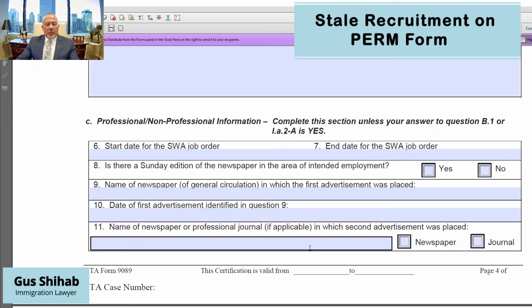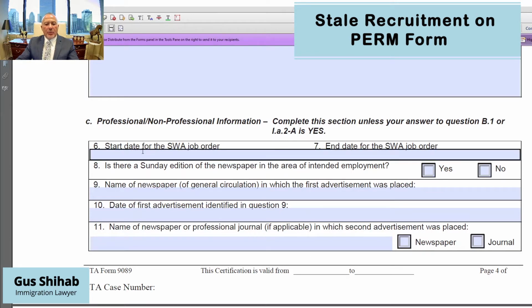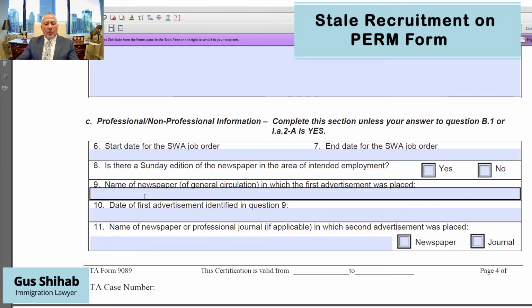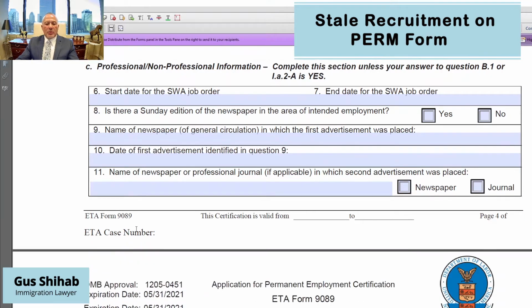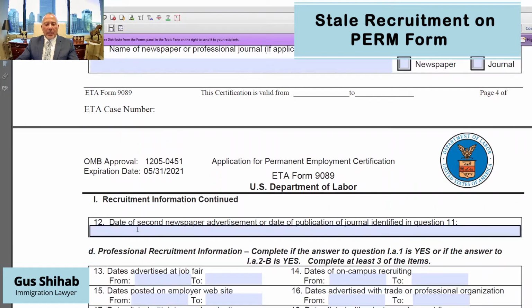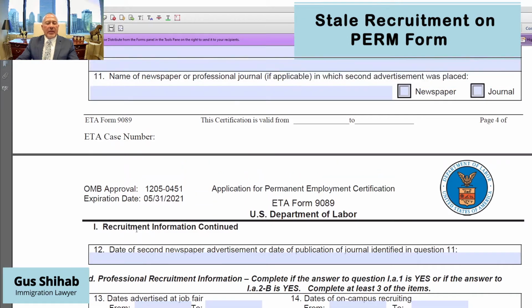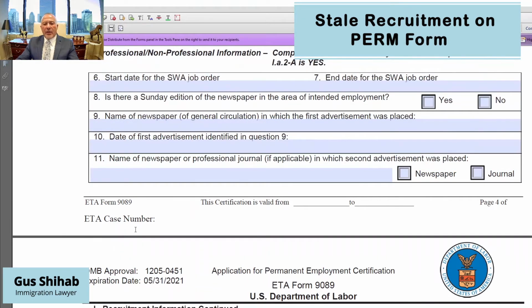So now we are taking a look again at the form ETA 9089, specifically the bottom of page 4, which starts the information relating to the recruitment the employer has conducted in order to demonstrate that they're not displacing equally qualified U.S. workers, that they have conducted this recruitment in good faith, pursuant to the guidelines by regulation, specifically the manner and the timing of the actual recruitment.